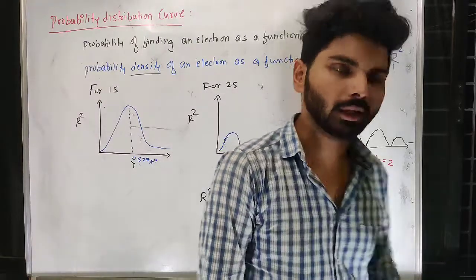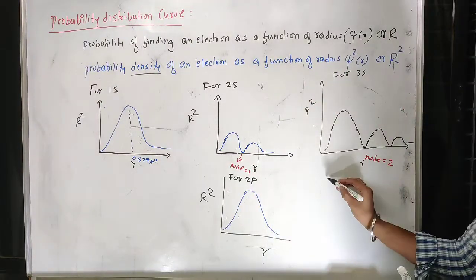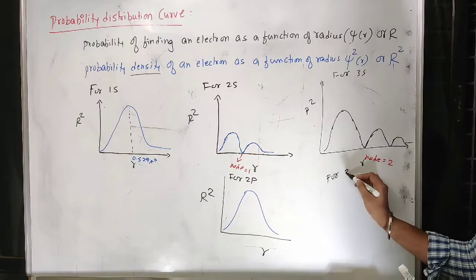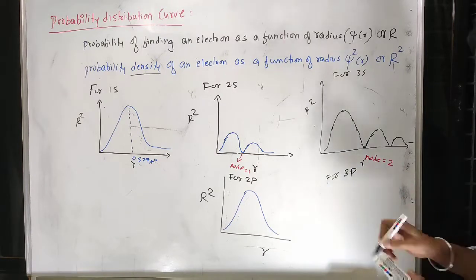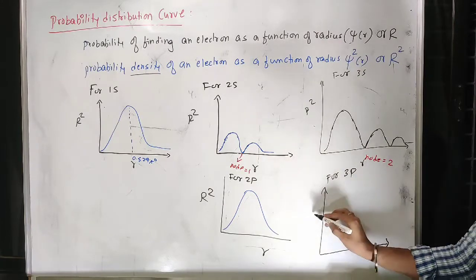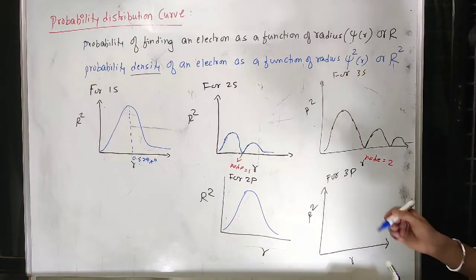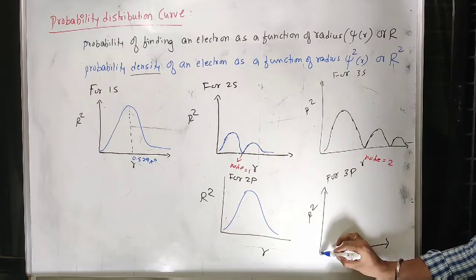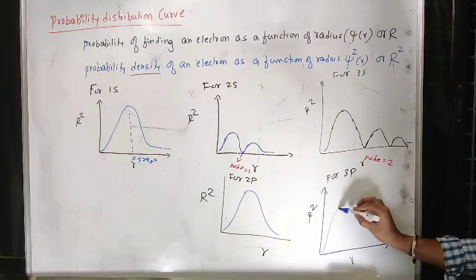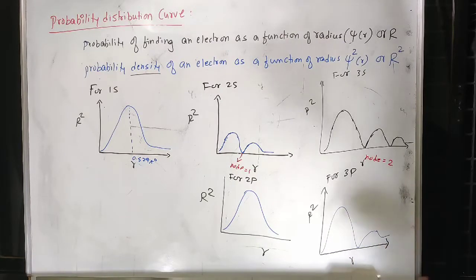But for 3p, if I see this, then there will be a node in between, because r square, only possible values are positive there. So near the center there will be nothing, then it will be maximum possibility, then there will be a node, then it will go like this.